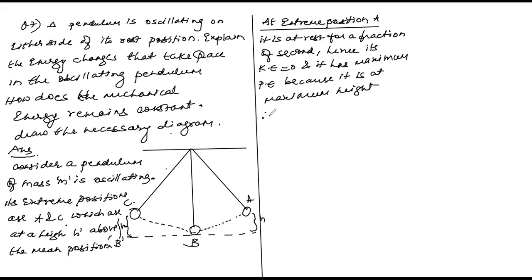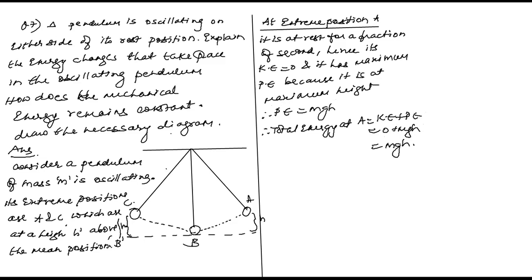Therefore, potential energy equals mgh. Therefore, total energy at A equals kinetic plus potential, 0 plus mgh.